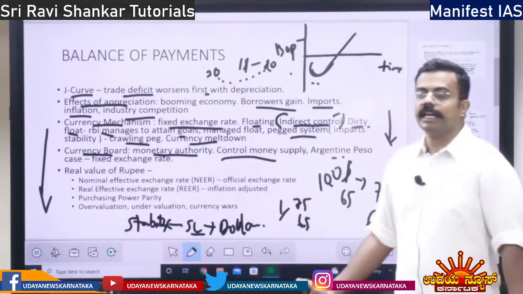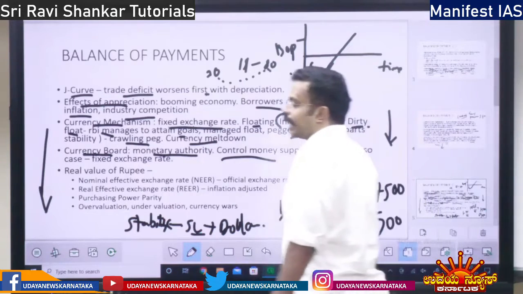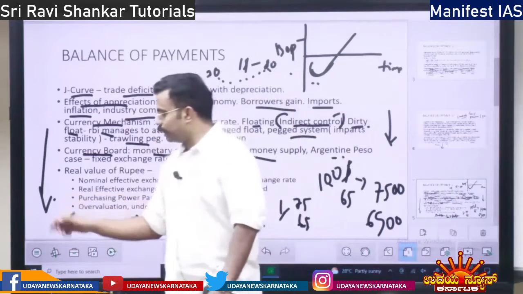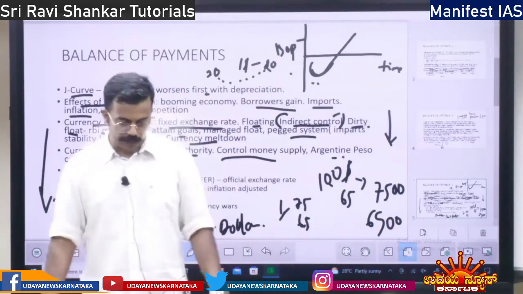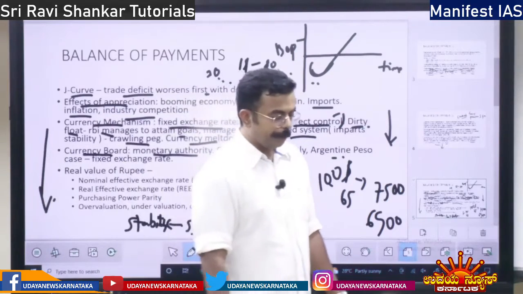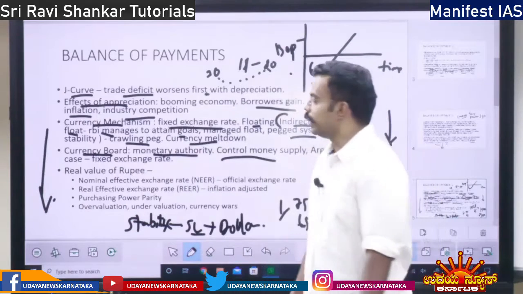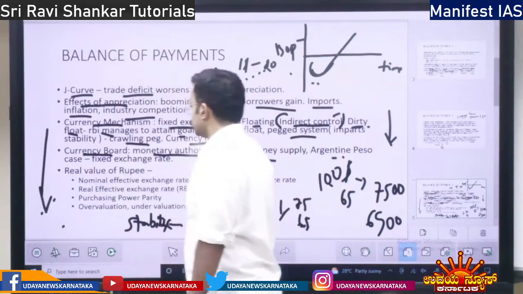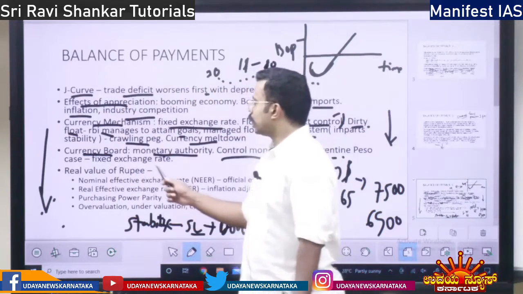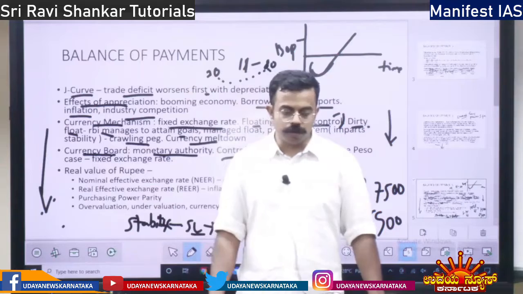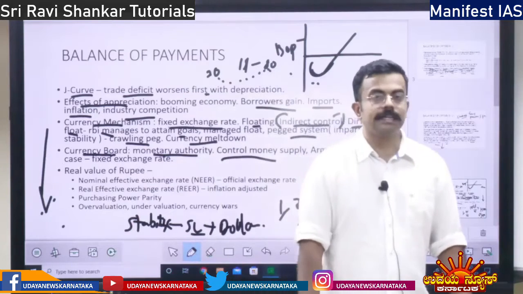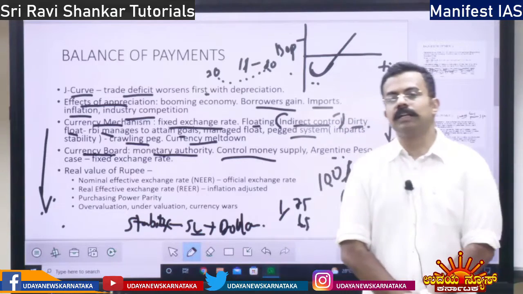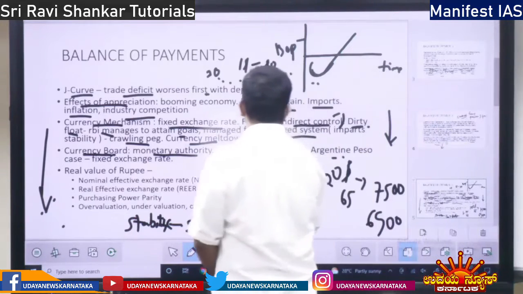All the foreign money invested in Argentina is taken back. It goes out of the country, and suddenly the currency depreciates. When the currency depreciates, what does Argentina do? It brings in a currency board. What does this currency board do? It fixes the exchange rate at a particular rate. That is the function of the currency board.